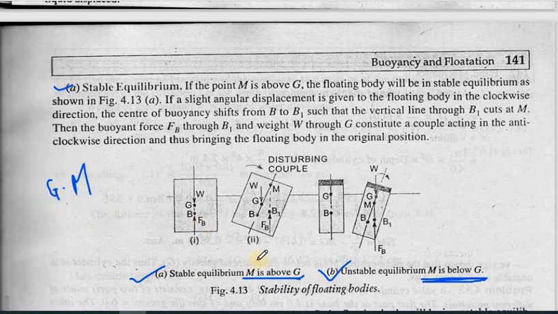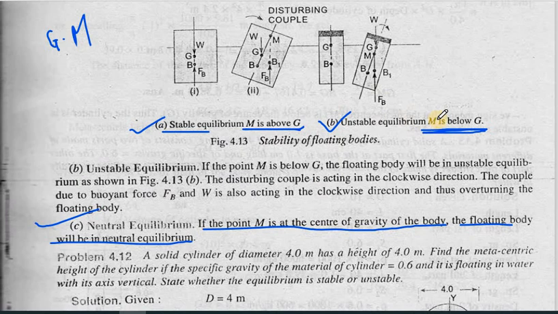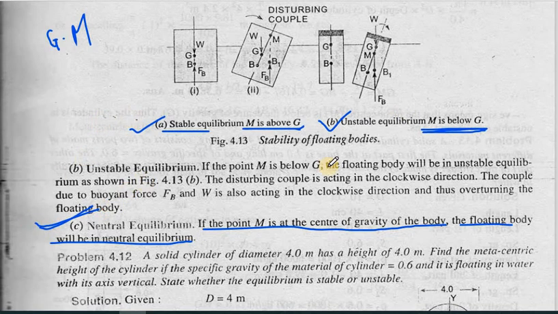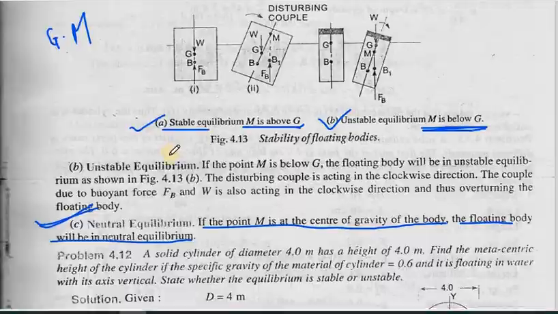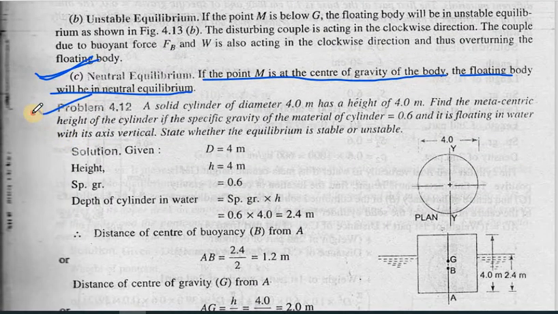So if M is above G, then it is a case of stable equilibrium condition, and if M is below G, then it is called unstable equilibrium condition, and if M and G coincide with each other, then it is called neutral equilibrium condition. Now there are some questions asked on floating bodies. We will try to see and solve some of the numericals related to that.